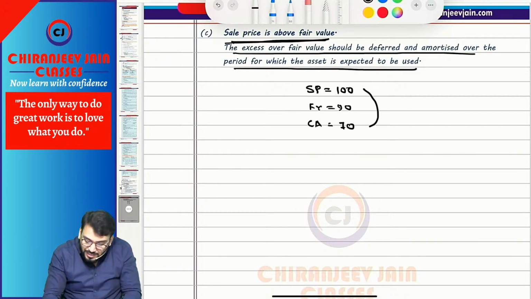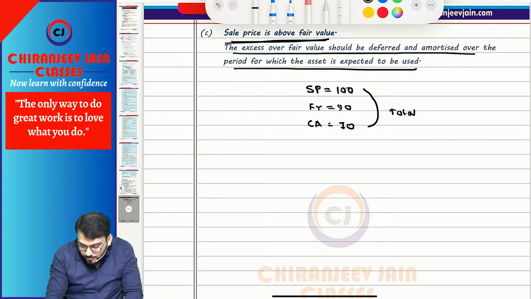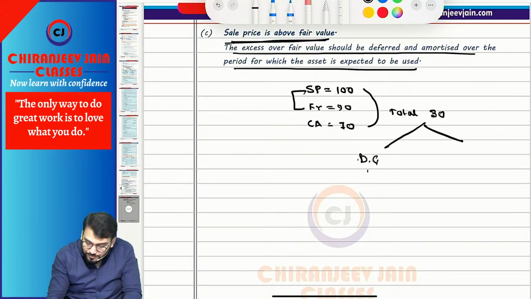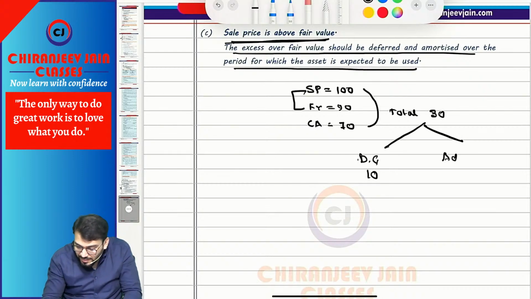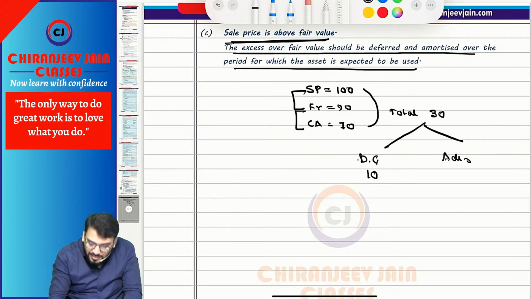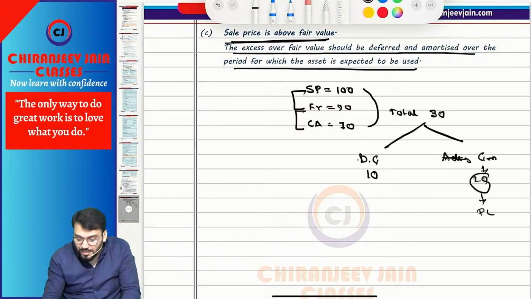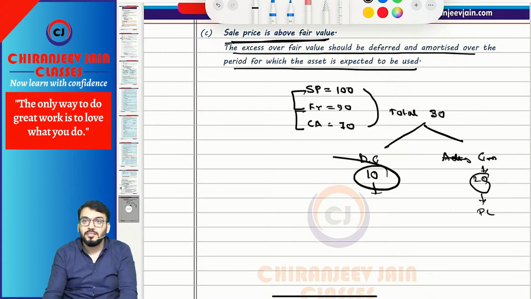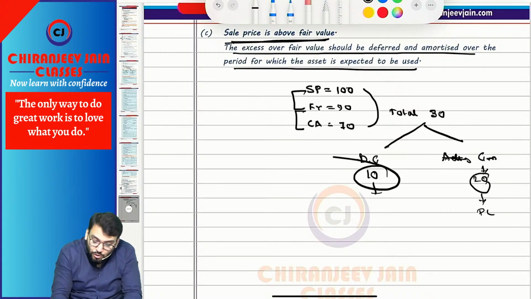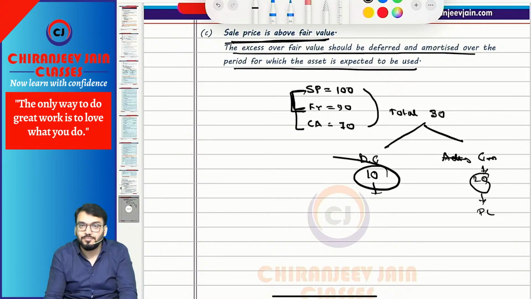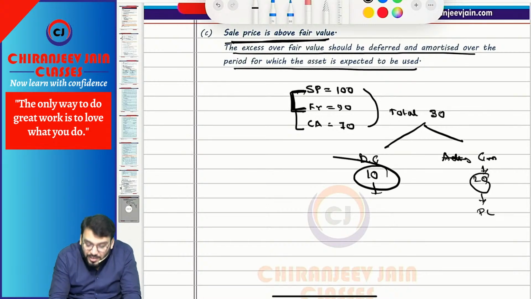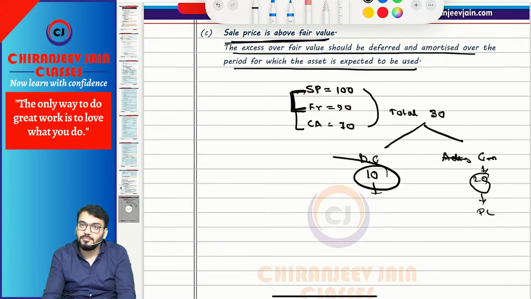You can see the total gain is 30. Out of this, the deferred gain will be 10. Very good. This is the deferred gain. And what is the actual gain? This is the genuine gain now, so the actual gain of rupees 20 will be recognized immediately in P&L. Only this will be deferred. So any excess over and above fair value will be deferred gain.